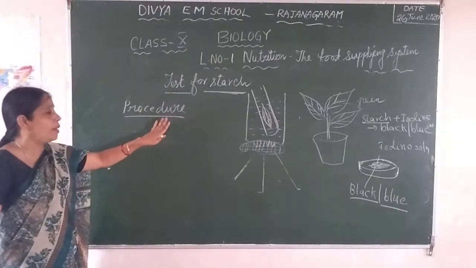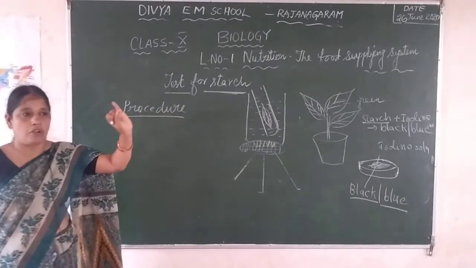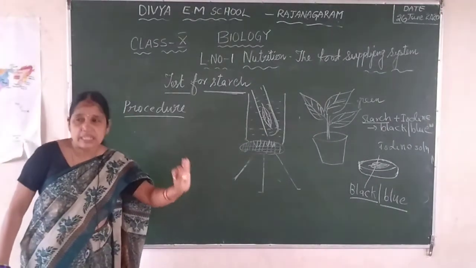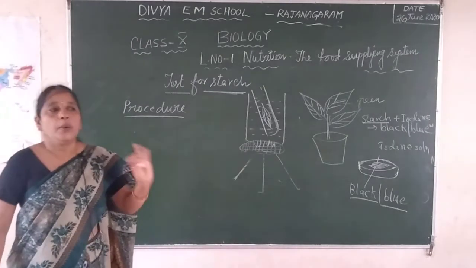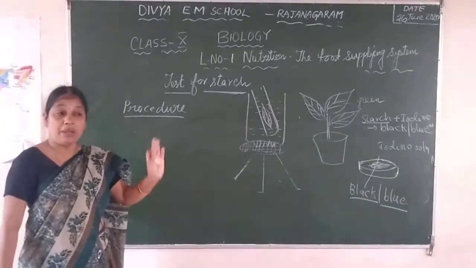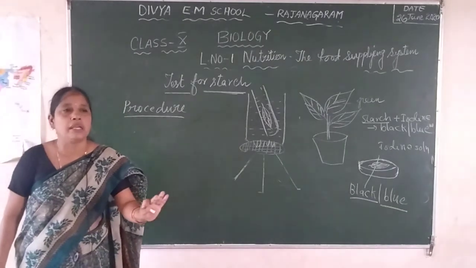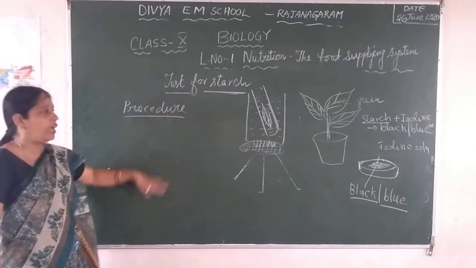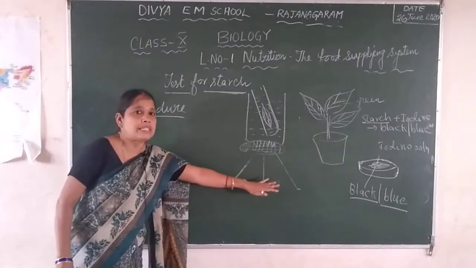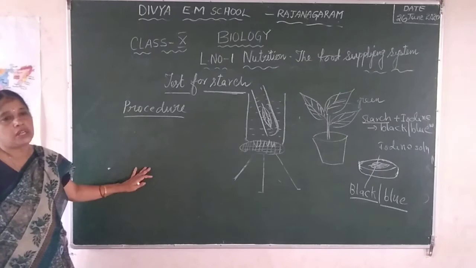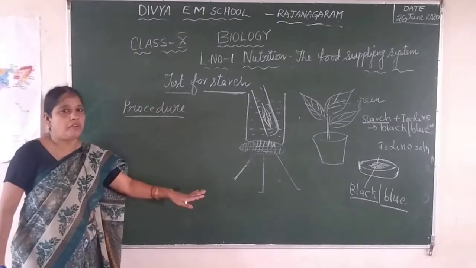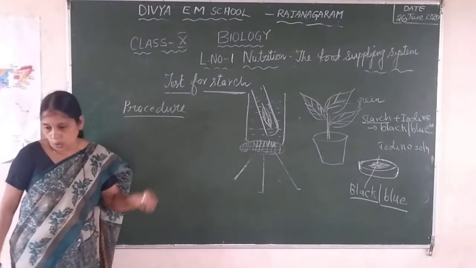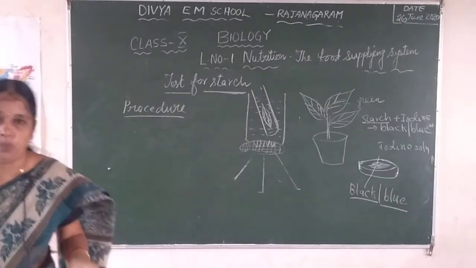So when we write the experiment, what are the steps you have to write? First you have to write the aim of the experiment, that means what you are going to prove. Second is what are the apparatus you needed. Without apparatus we cannot do any experiment. Third is what are the chemicals. Sometimes we use chemicals for the process of the experiment, but you have to write the chemicals. After that finally you have to draw the diagram on one side, and on another side you have to write the procedure of the experiment. So what are the steps you have done? In that way you have to write any experiment. Okay children, I hope this is clear for you.